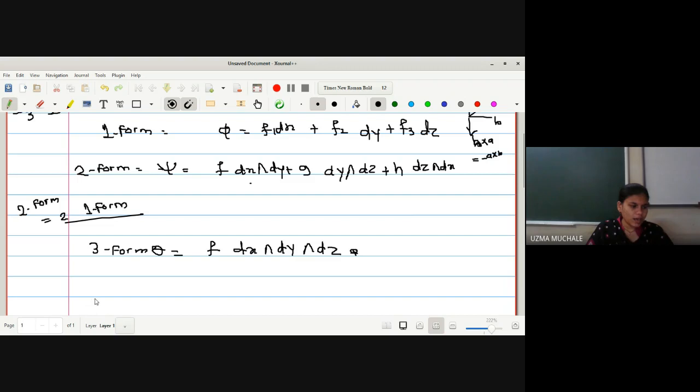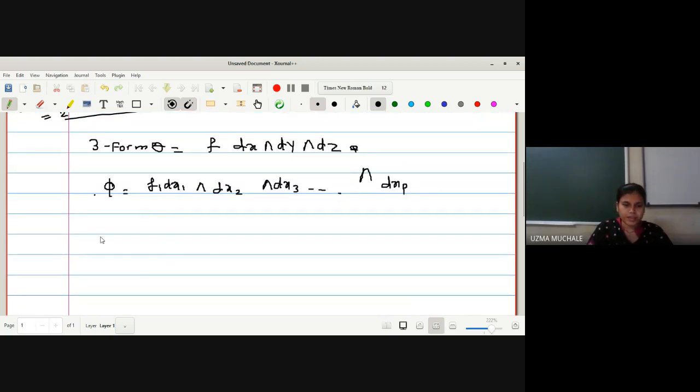Now I have written the generalization also, that is if an n dimensional space is there, we can write it as f1 dx1 wedge dx2 wedge dx3. And suppose on n dimensional space I am writing for p form, then for this p we will consider that any p form, that means any number p, any p form for p greater than 3 on three-dimensional space.